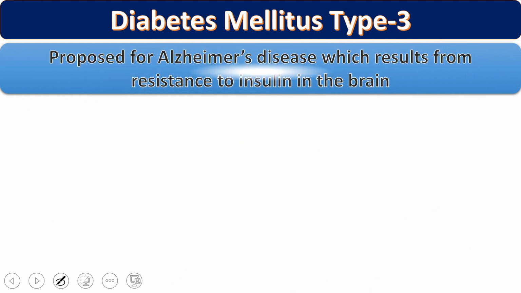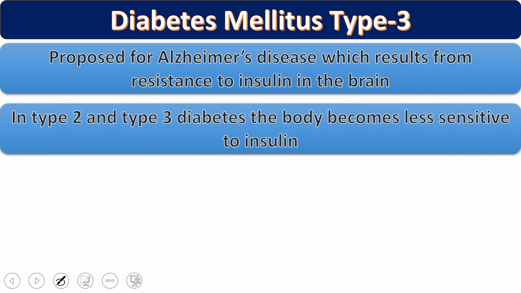Now another category is called diabetes mellitus type 3. This diabetes mellitus type 3 is related to Alzheimer's disease. It is proposed for Alzheimer's disease, which results from resistance to insulin in the brain. So if our brain cells become resistant to insulin, it is called type 3 diabetes mellitus. There is a relationship between Alzheimer's disease and type 1 and type 2 diabetes mellitus. This is not exactly type 3, but some literature calls it type 3 diabetes.